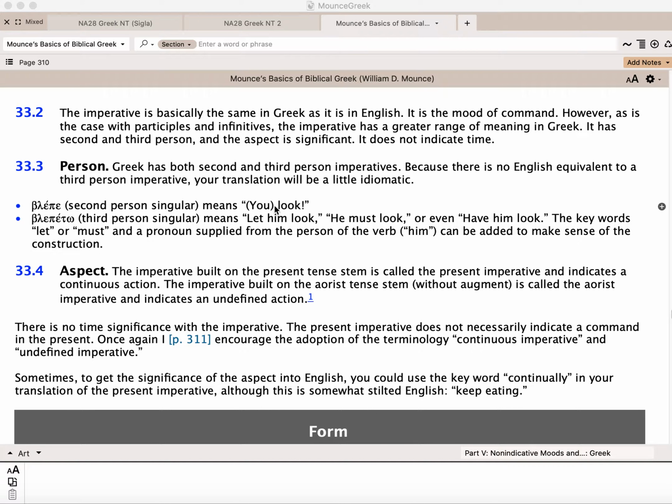One unique thing about Greek is that they actually have third person imperatives. So blepe means watch out or look, or blepete means watch out or look. But blepeto is a third person singular imperative. And it means let him look, or he must look, or have him look. The key words then have to be used in that. And we don't have anything like that in English as a third person imperative. We only have second person imperatives. So that's something just to note, that we have a little bit of a different thing going on in Greek.